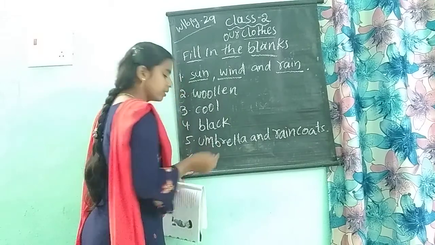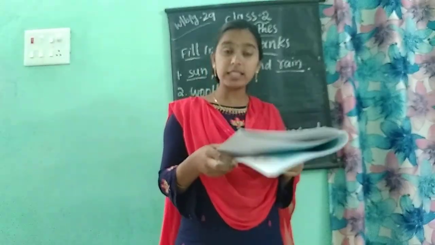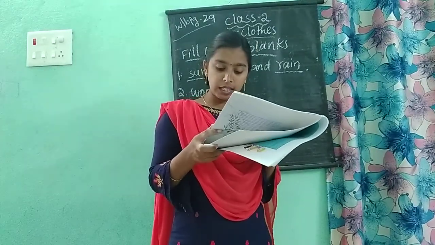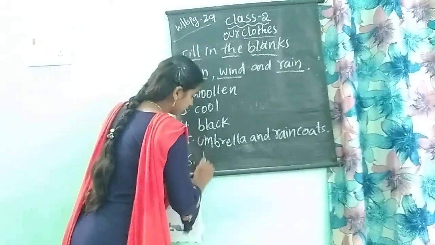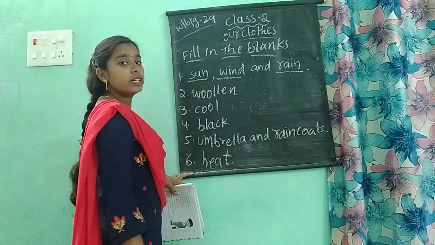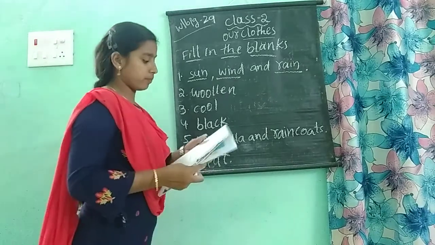Okay, children. Next, sixth one. Darker colors absorb more dash than light colors. Darker colors absorb just, they absorb more heat than the light colors. So in summer season we have to wear only light color clothes. So these are the fill in the blanks, children.